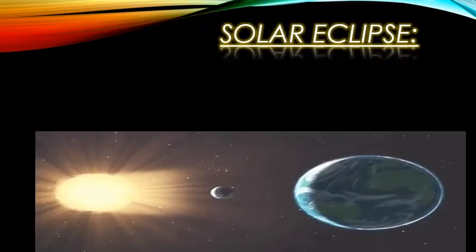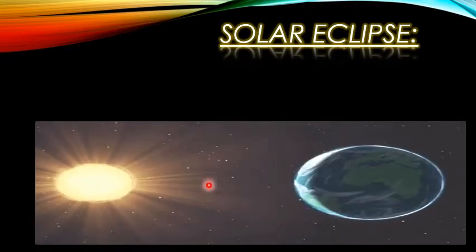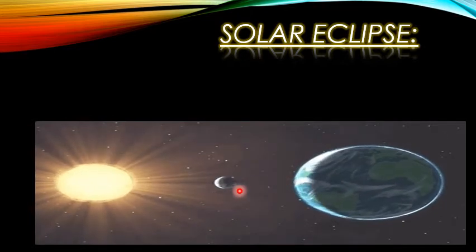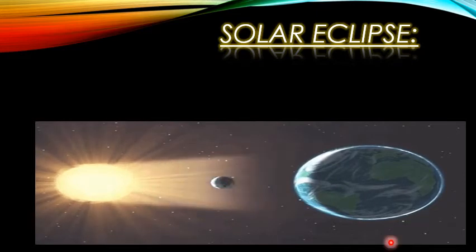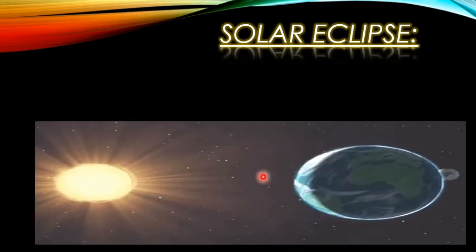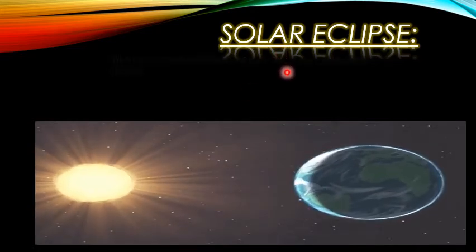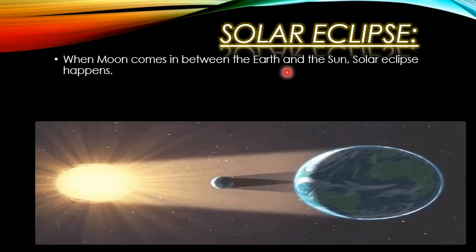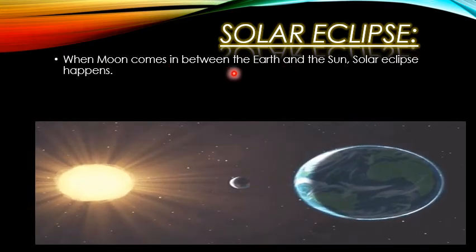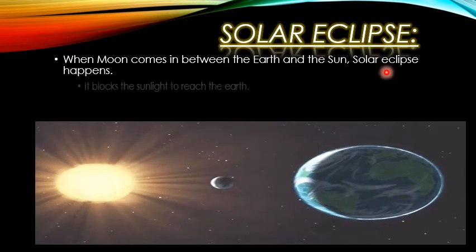Here comes the solar eclipse in front of us, and this is how it looks. Here you can observe that this is the sun, this is the earth, and this is the moon. We know that the moon orbits around the earth, but when it comes in between sun and the earth, the solar eclipse happens. So let's start the points of it. That is, when the moon comes in between the earth and the sun, the solar eclipse happens.